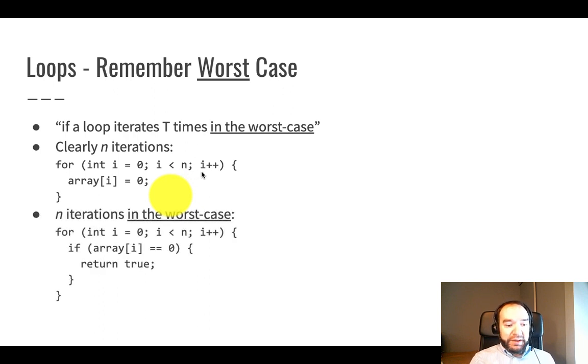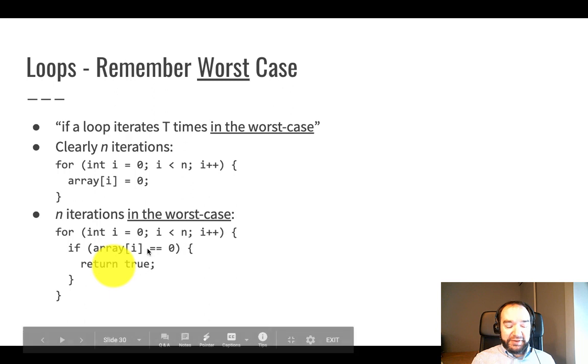This is one where it's not so clear because the loop might stop early. This is a loop that's searching for an element that is 0, so we have the conventional loop bounds, and if array element i is equal to 0, return true. Return immediately stops the function, so that will stop the whole loop, and could very likely stop the loop before i reaches n minus 1.